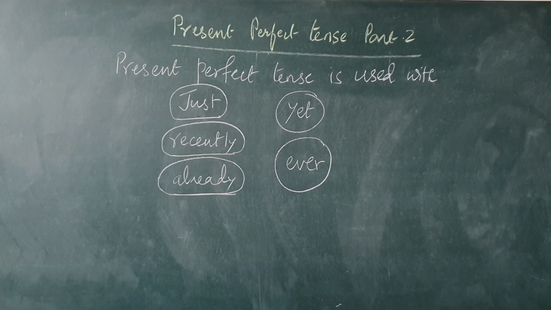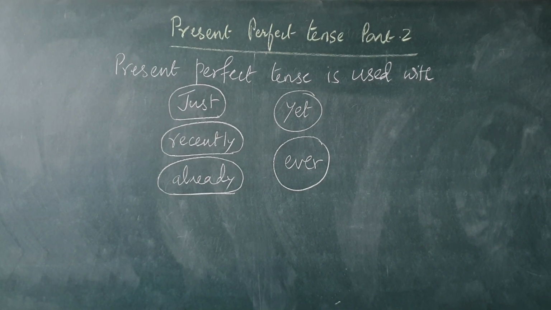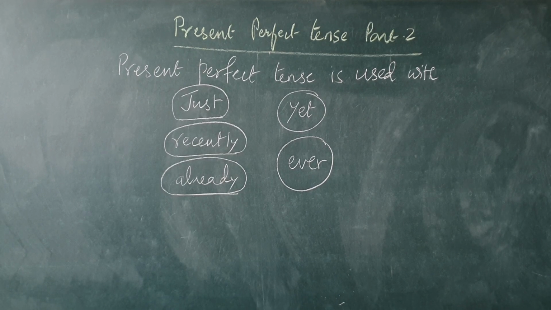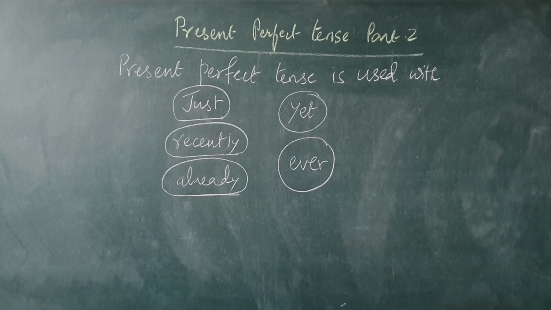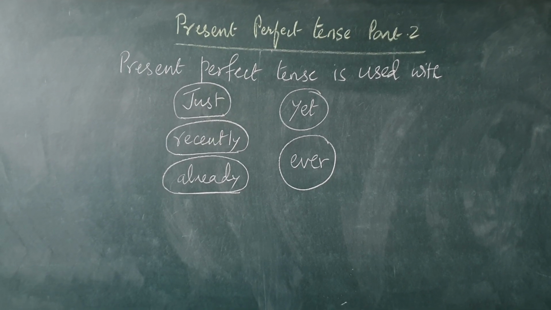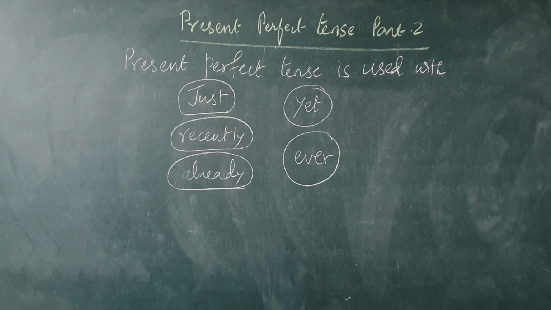This is a lovely meal. It's the first good meal I have had for ages. Bill is phoning his friend again. That's the 3rd time he has phoned her this evening, like this. So, these are some more examples of present perfect tense. So, I want you to see this and practice it.